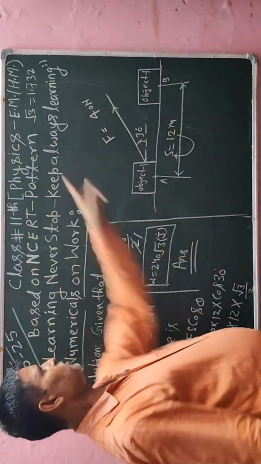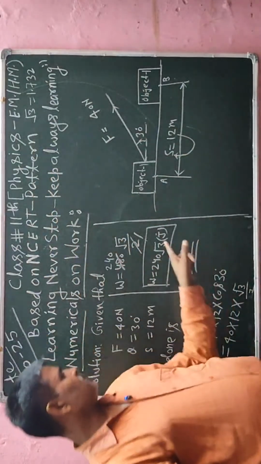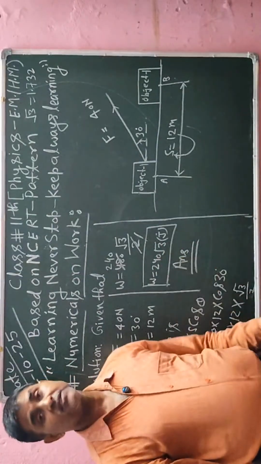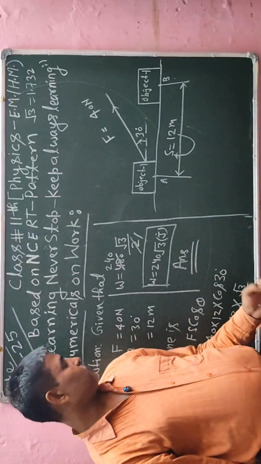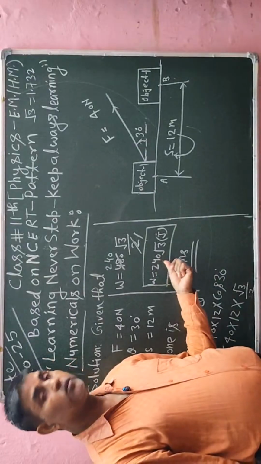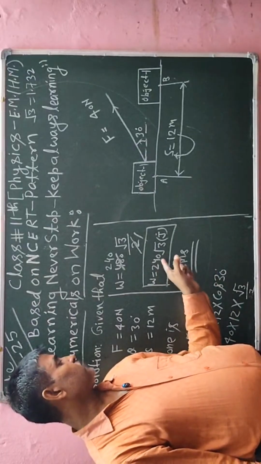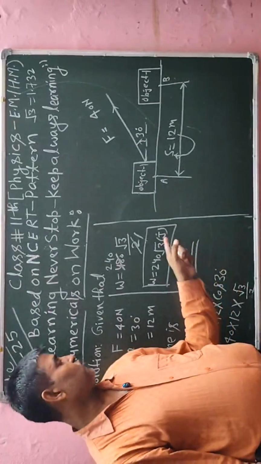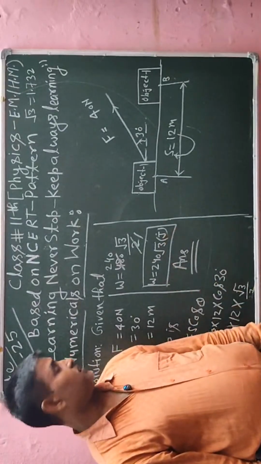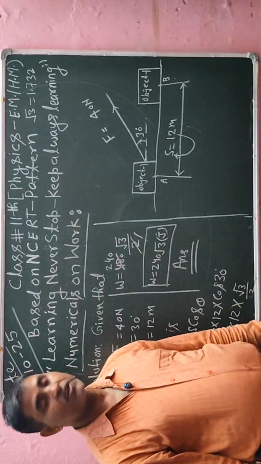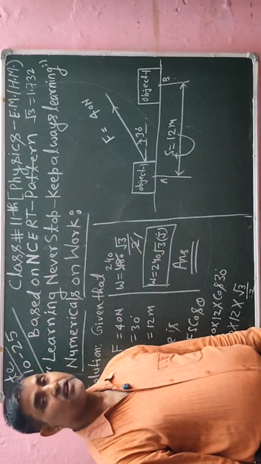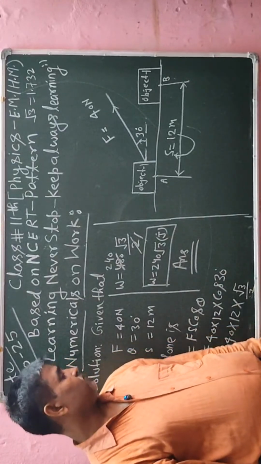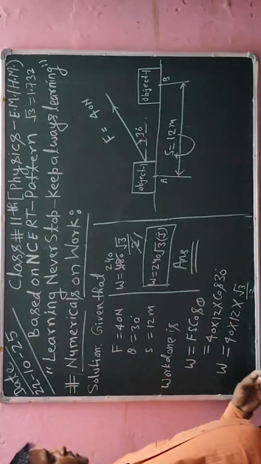So the value of root 3 I can put here for getting its final answer in decimal. Okay, so we can also put like this: 240 into root 3, this is joule, and its other unit will be Newton meter, or in CGS system I can write 10 to the power 7 erg. So that is also a unit.